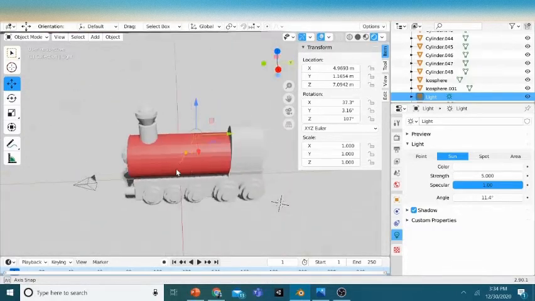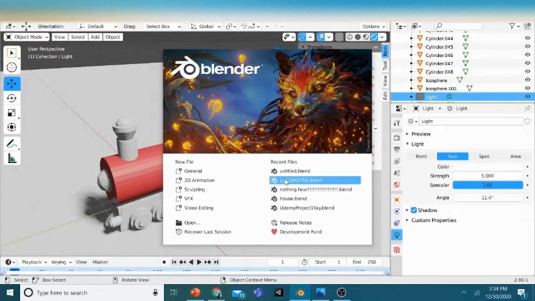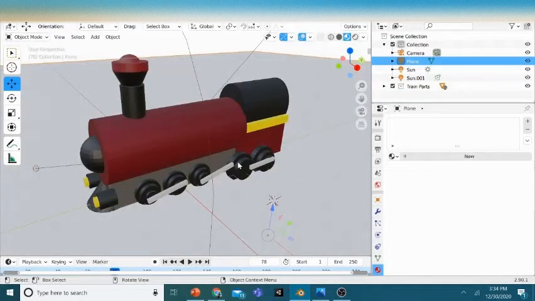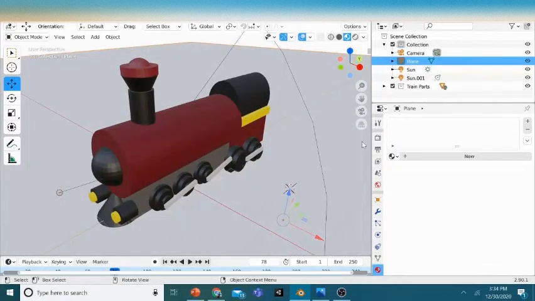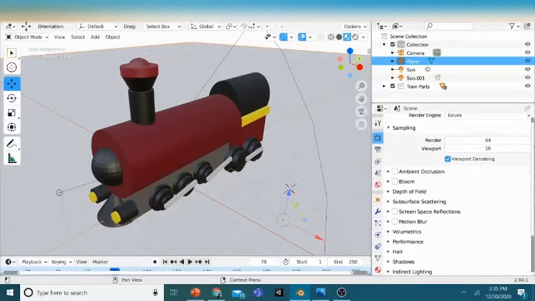So I think it's time to render it out. So we'll go to splash screen, locomotive.blend, and save. This is all. Now you might say, okay, that's all okay. But then if you want a rendered image, like a 4K image, it's easy. Just go to this icon which looks like a microwave or TV.